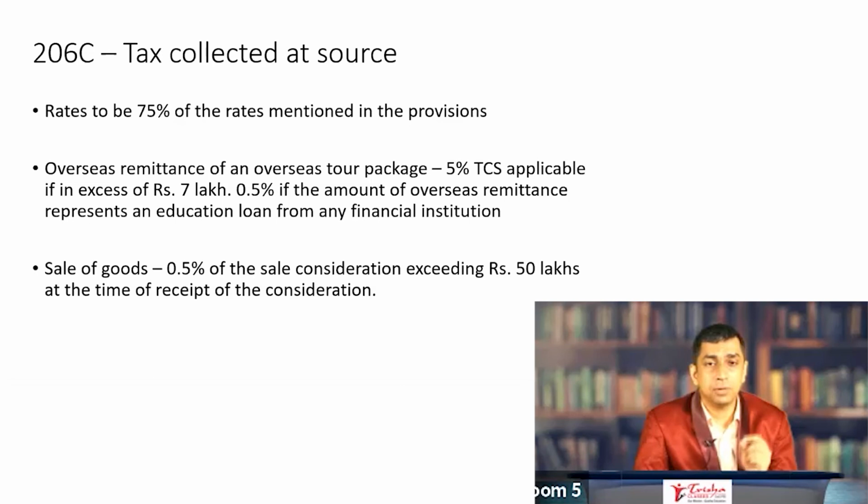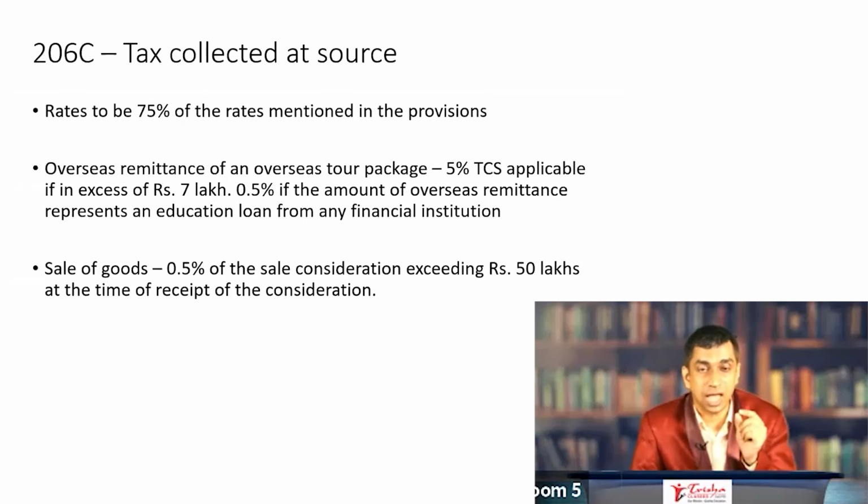TCS is made applicable to overseas remittance or an overseas tour package. The word on the screen should read as "or" and not "of". The TCS applicable is 5% in case the overseas remittance is more than rupees 7 lakh,